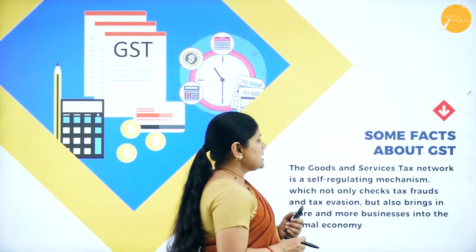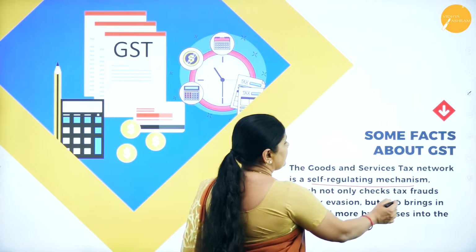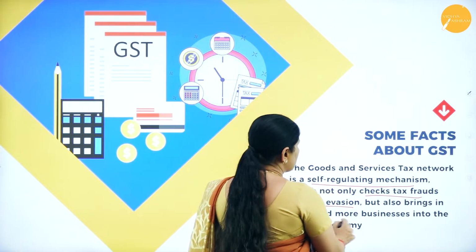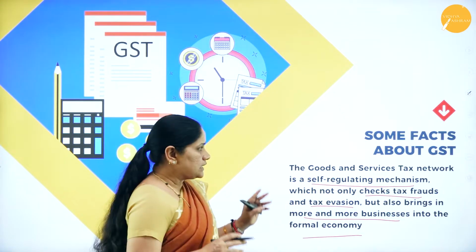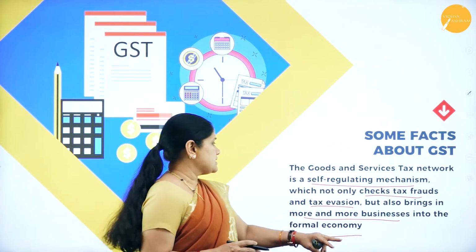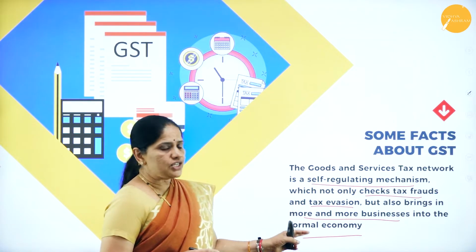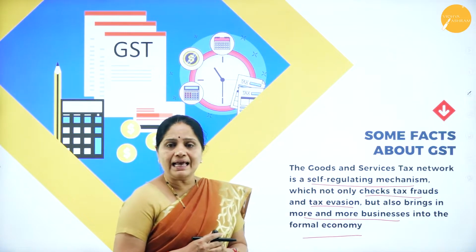Next, the Goods and Services Tax Network is a self-regulating mechanism which not only checks tax fraud and tax evasion, but also brings more and more businesses into the formal economy.